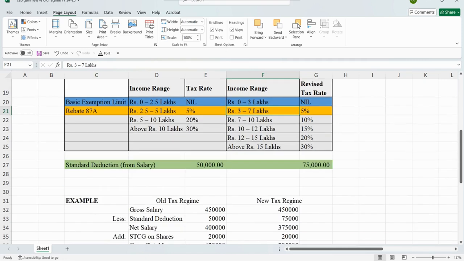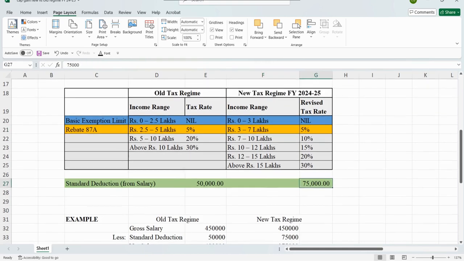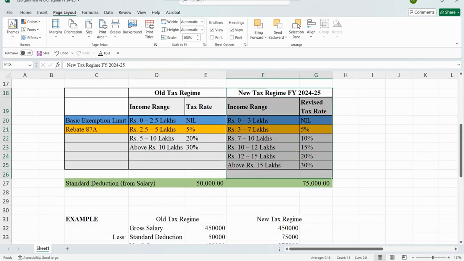Now the good news for salaried employees is that the standard deduction from salary, which was earlier 50,000 rupees under the old tax regime, has now been increased to 75,000 rupees, but only for the new tax regime. That is, if you are opting for the new tax regime, then your salary up to 7,75,000 will be liable for zero tax.